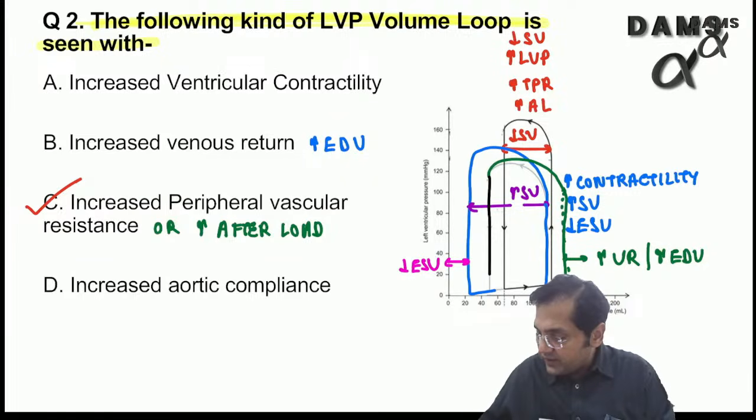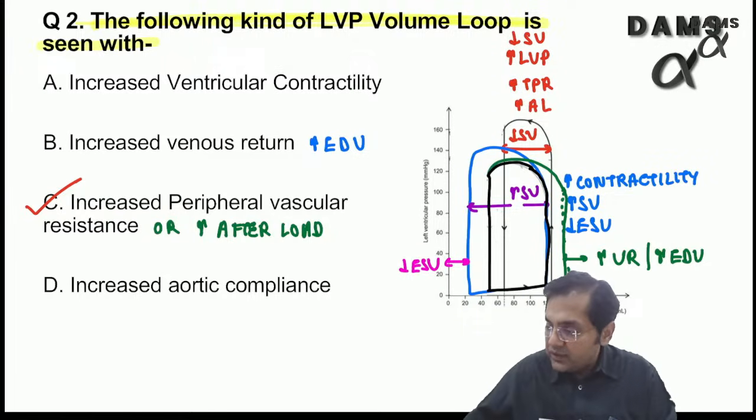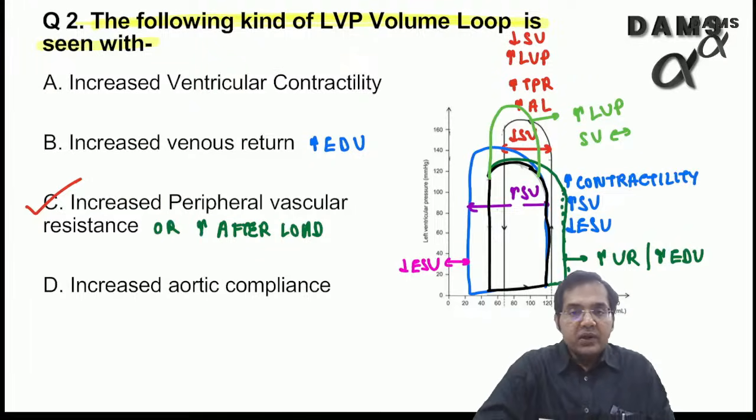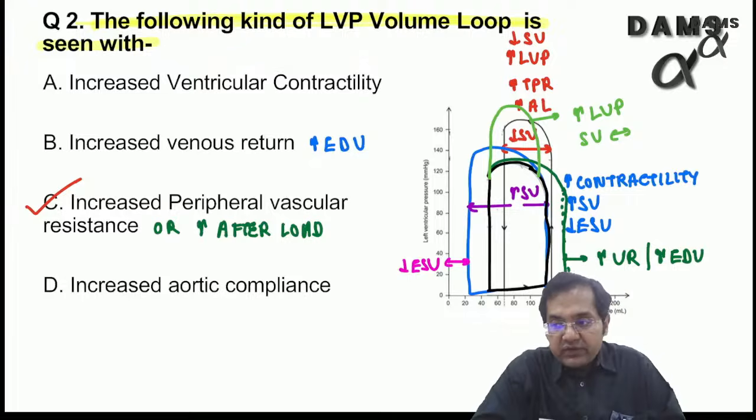Suppose let's say this is the normal one being shown like this. Yes Aditi, I'm coming to your point. This is the normal one and we are saying that the loop was, let's say, somewhat like this, right? So now the left ventricular pressure was increased but the stroke volume was nearly the same. Please remember, then also I would say the increase in afterload.